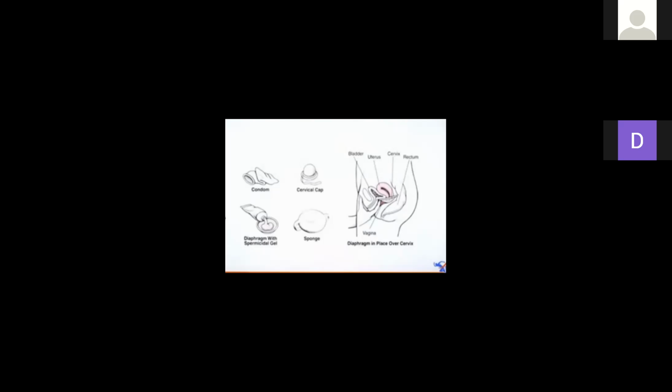The male condom is worn on the penis, and the female condom is worn in the vagina. Is it clear? They are made up of thin rubber and latex, a thin sheath. As I had already told you, they cover the penis in a male, or the vagina and cervix in a female, before intercourse. We use it before intercourse. Example, Nirodh. Nirodh is one of the government brands of condom.